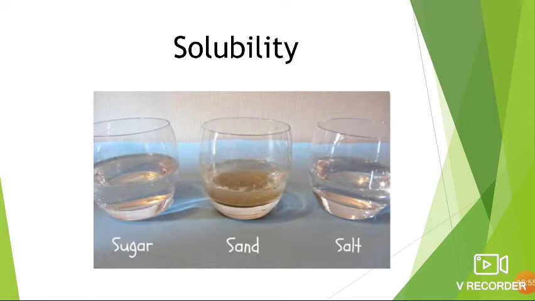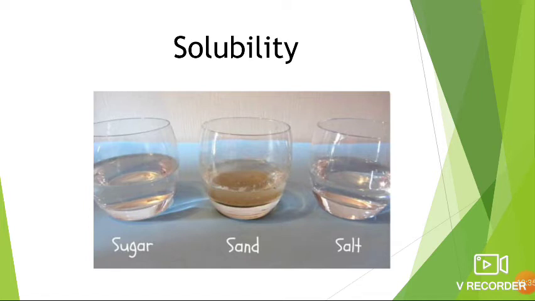Solubility. Take a glass of water and add some salt, sugar and sand to it. Or you can take three separate glasses, pour water into each, then put salt in one glass, sand in the second, and sugar in the third, correct? Or take one glass of water, add all the substances, that is salt, sugar and sand to it, and stir.